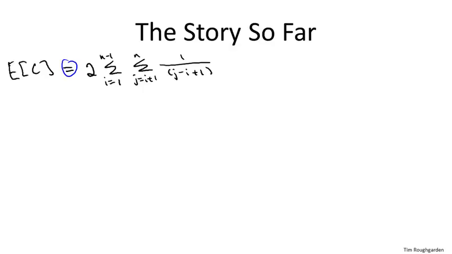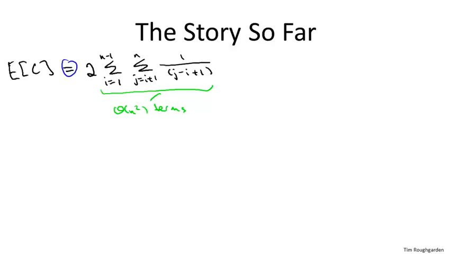So if we look at this double sum, and we ask how big are the summands and how many terms are there, well, the biggest summands we're ever going to see are when i and j are right next to each other, where j is 1 bigger than i. In that case, this fraction is going to be 1/2. So the terms can be as big as 1/2. How many terms are there? Well, there's a quadratic number of terms. So it'd be very easy to derive an upper bound that's quadratic in n, but that's not what we want. We want one that's n log n. So to derive that, we're going to have to be a little bit more clever about how we evaluate this sum.